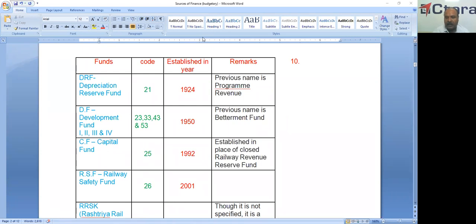The difference between RSF and RRSK: RSF, the Railway Safety Fund, is only for road user safety, that means LC gates and ROBs, whereas RRSK is for our railway safety.